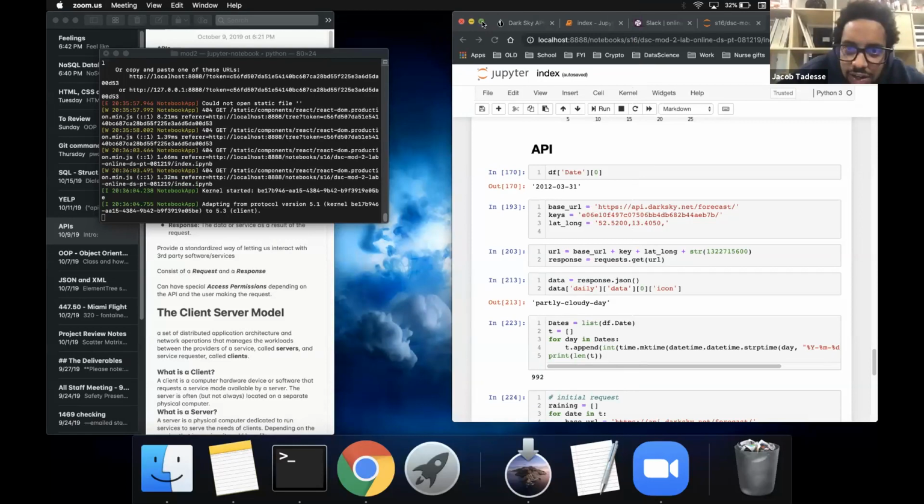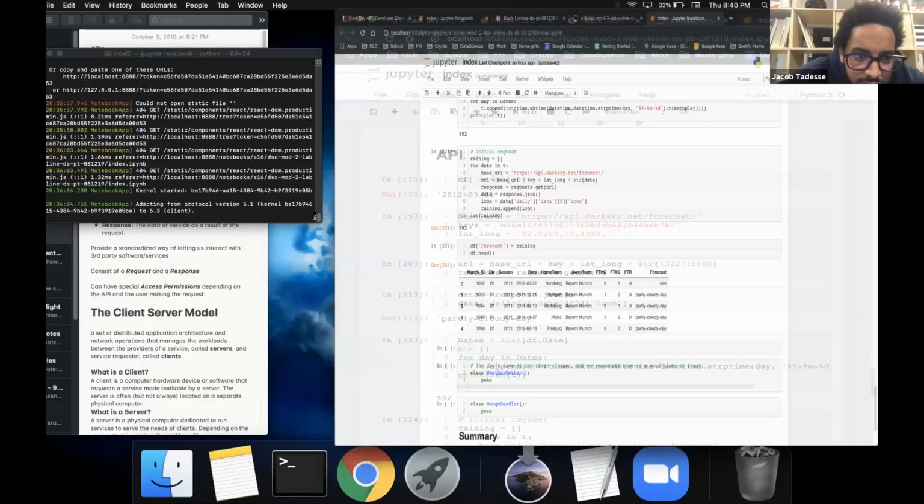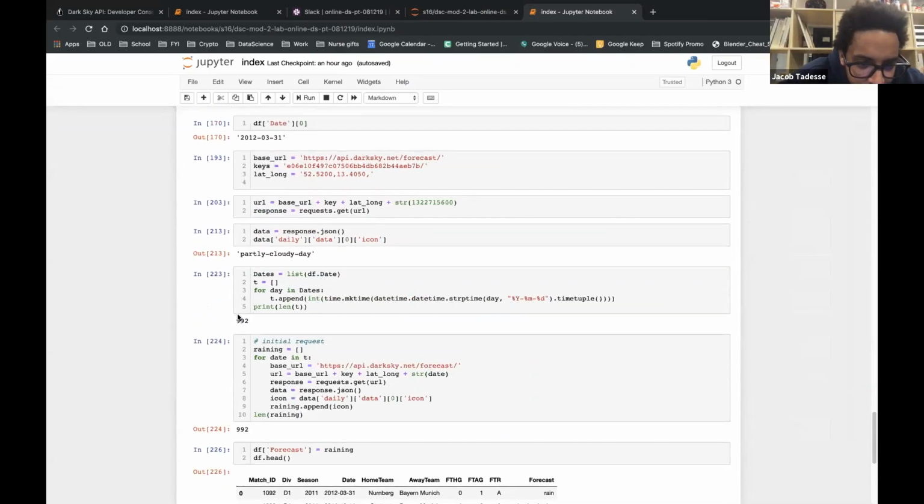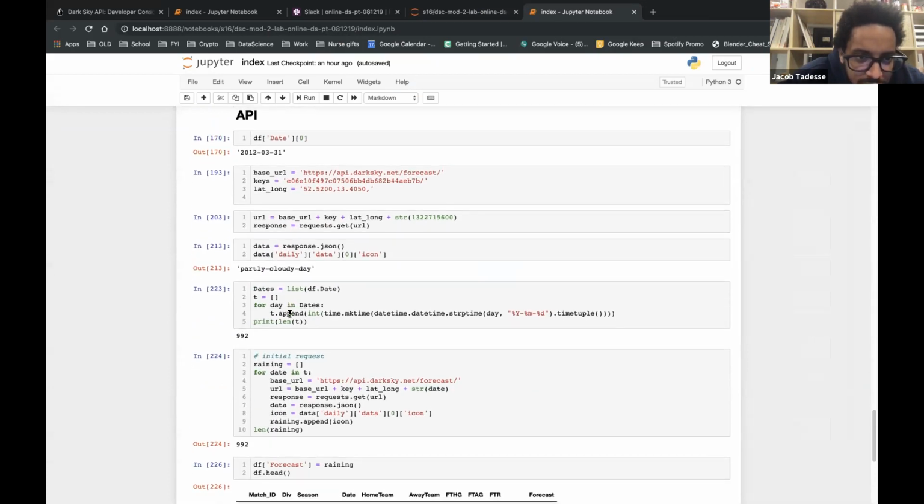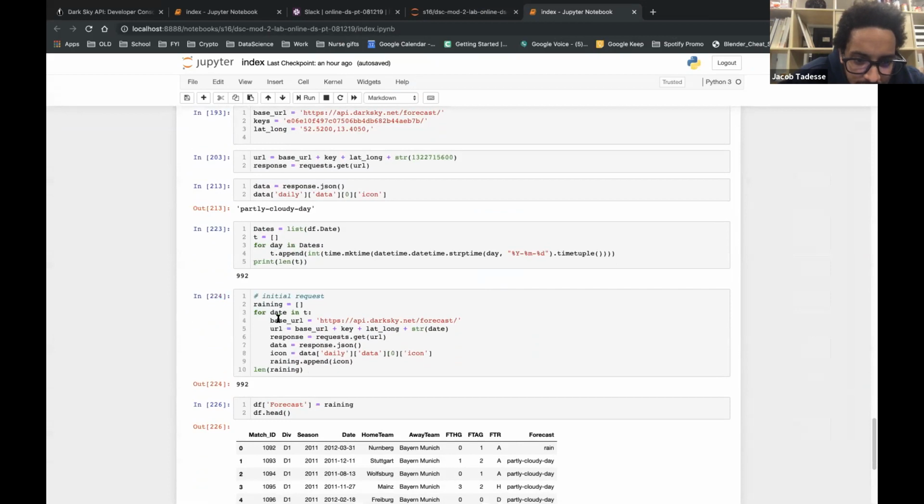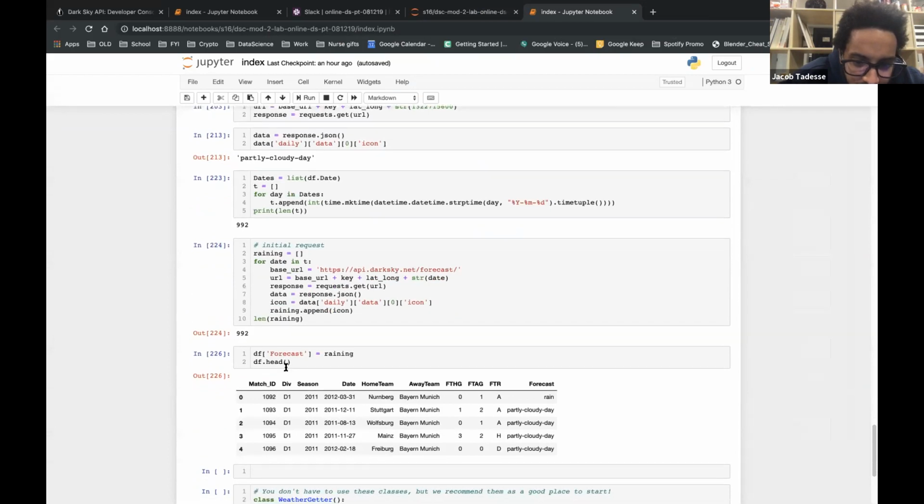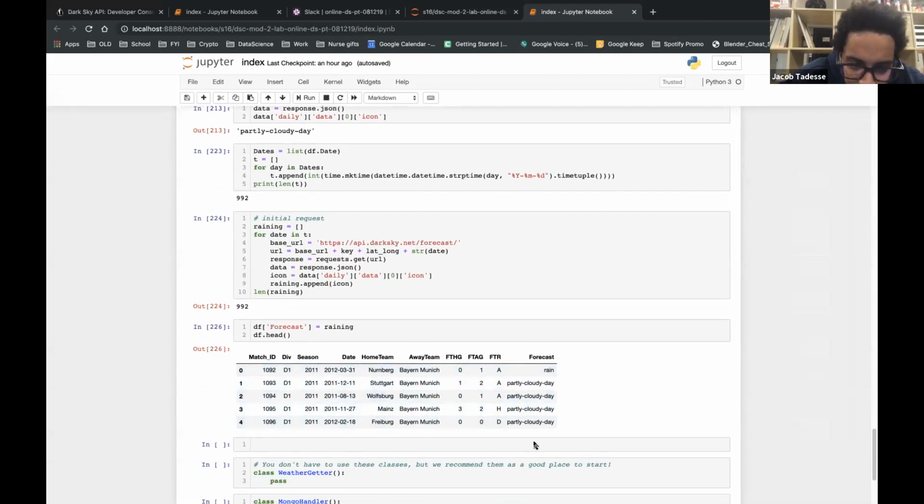I just signed up for an extra account since those 992 dates were just listed in there, and I just pretty much did the for loop through all those dates, put them all in that list of raining, and just put forecasts on the column. That's it.